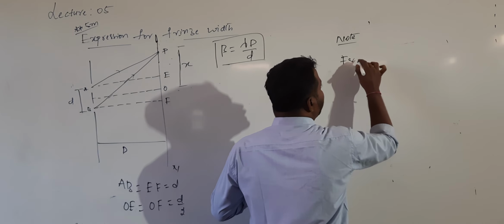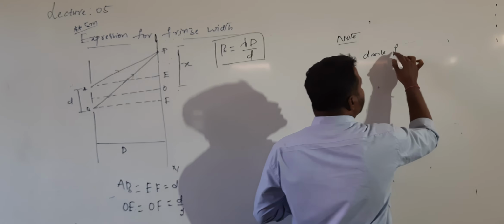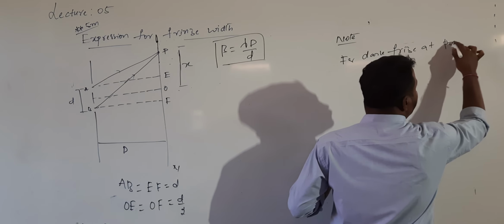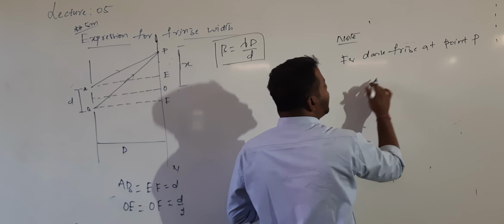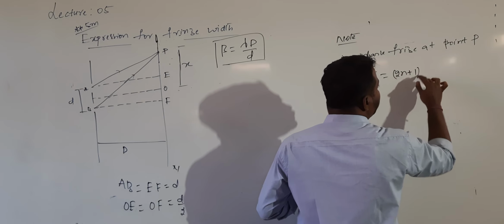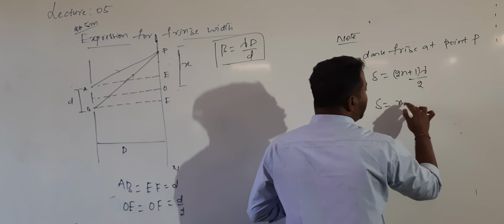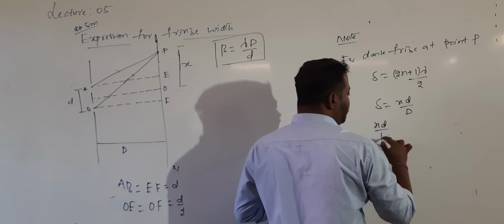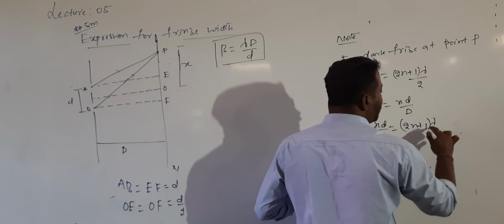So, for the dark fringe at point P, to get the dark fringe, what is the condition? Delta should be equal to the destructive interference condition, 2n plus 1 into lambda by 2. Here I got the delta value as x into small d by capital D. That x into small d by capital D will be equal to 2n plus 1 into lambda divided by 2.